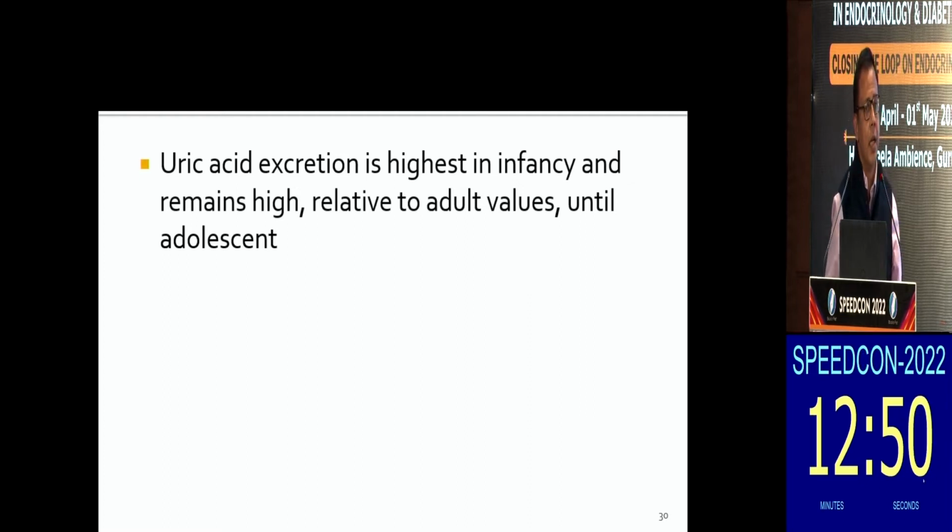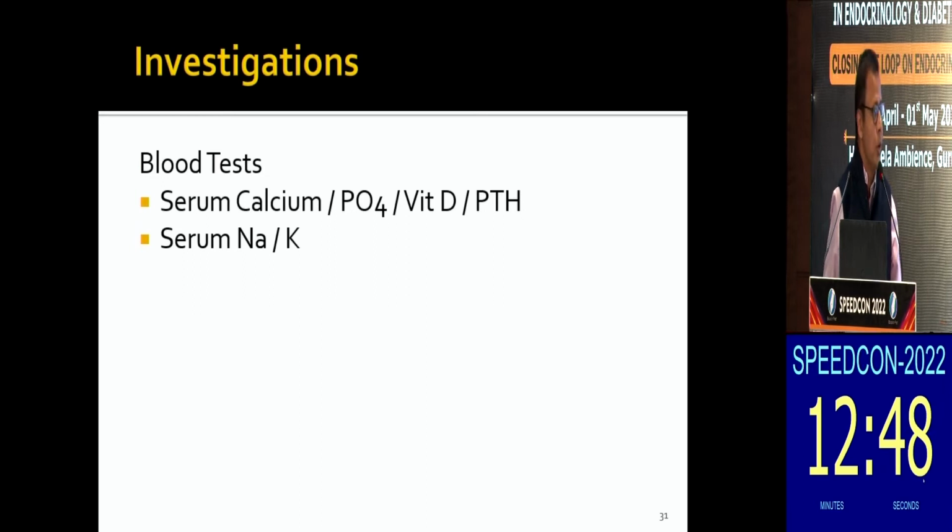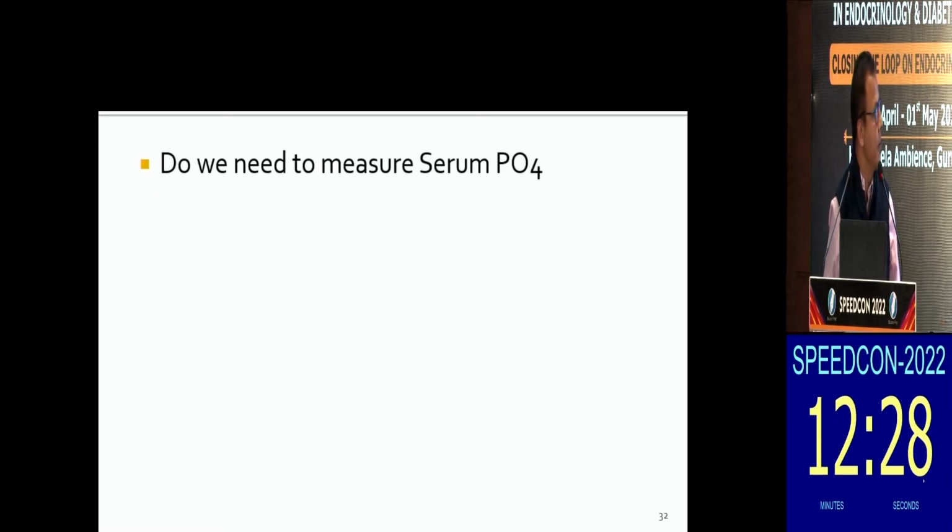values until adolescence. So, once you encounter recurrent renal calculus, you want to rule out any systemic abnormality or endocrine abnormality. These are the basic investigations, of course: hemogram, renal function tests, ultrasound, KUB. But also serum calcium, albumin, phosphorus, vitamin D, PTH, and electrolytes. These are very important investigations from the endocrine point of view.